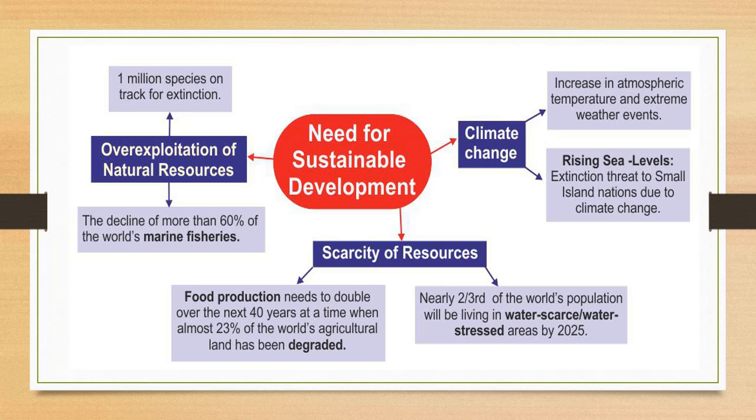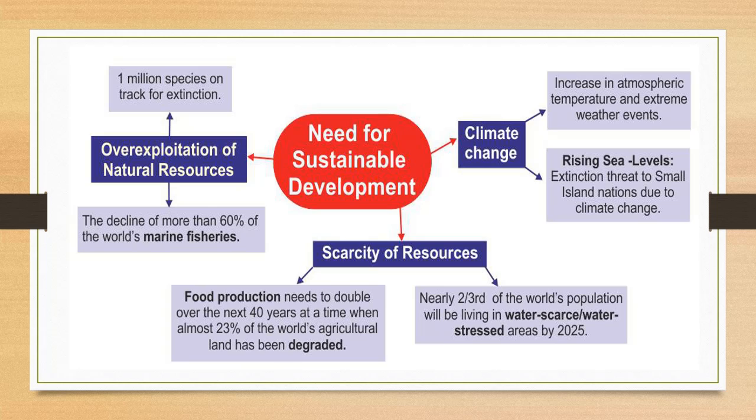Population is increasing and land remains the same, and we are using it for house construction and making industries on agricultural land, and with that there is degradation of land also. Next one, nearly two thirds of the world's population will be living in water-scarce, water-stressed areas.